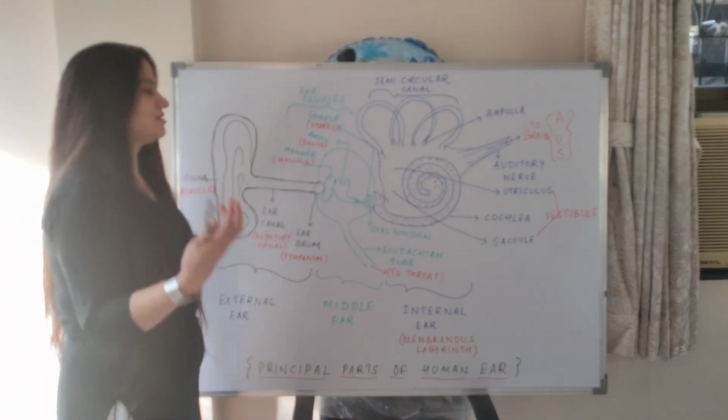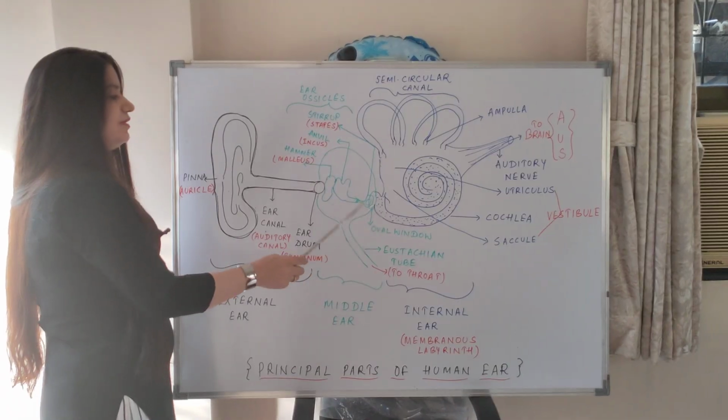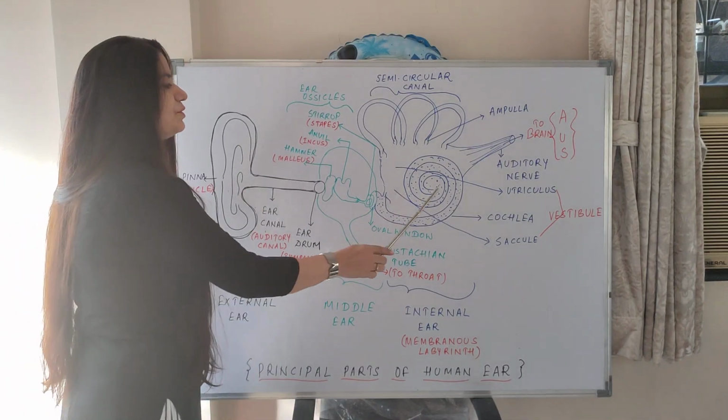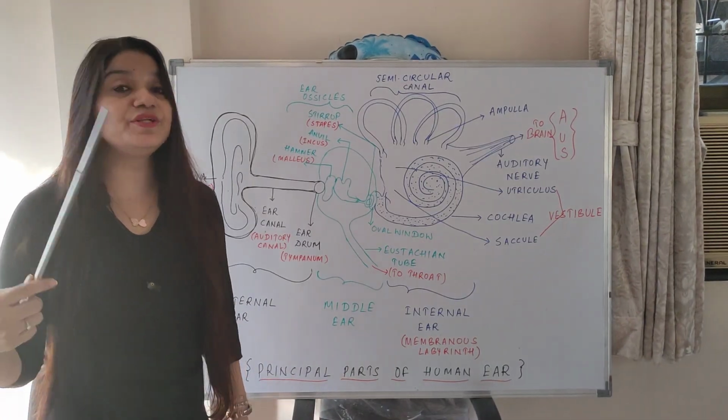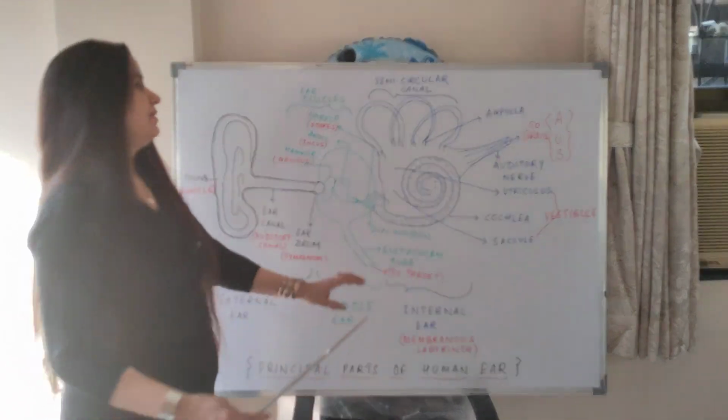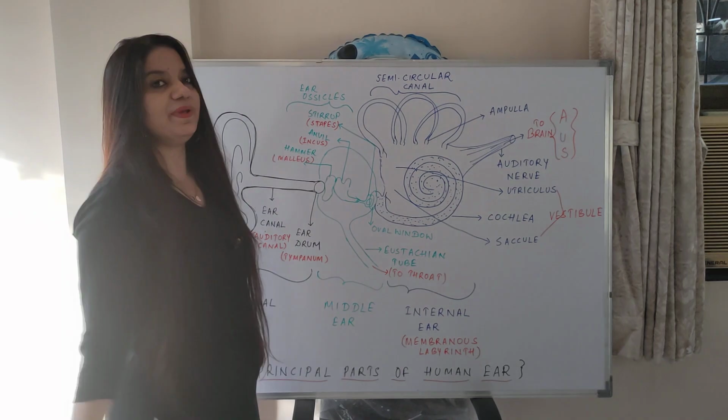It is ear ossicle. Then second thing, there are two windows, round window and oval window, which connects the middle ear to the internal ear, and name a tube which connects the middle ear to the throat, that is Eustachian tube. Then from here, the internal ear begins.